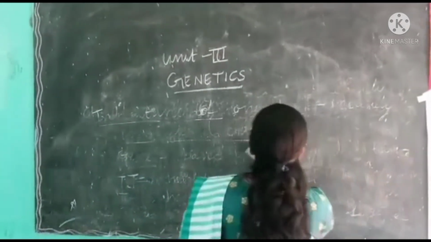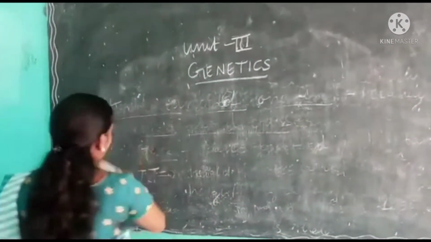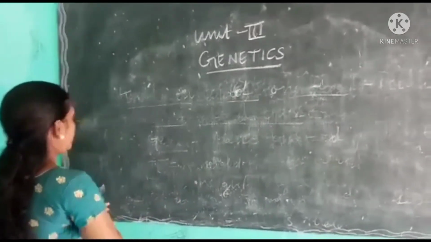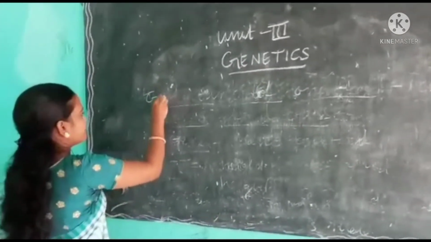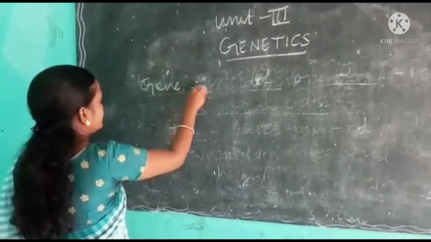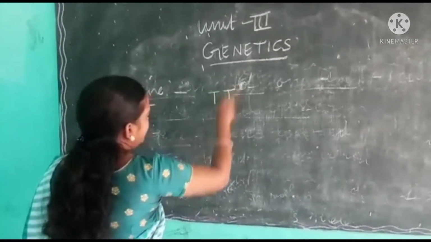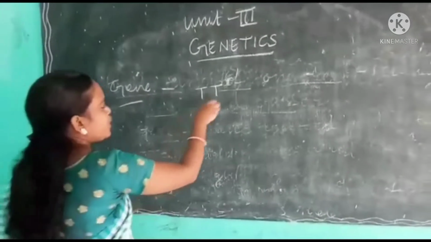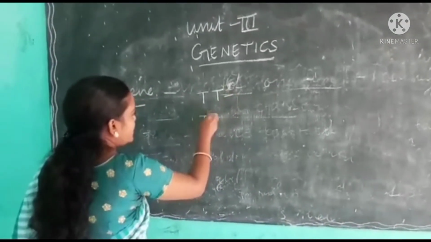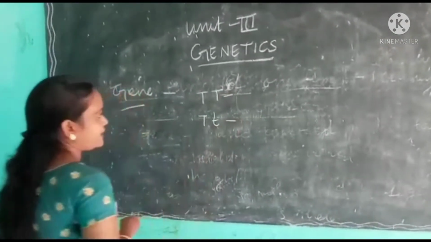Now I will explain the difference between gene and allele. See here, gene. For example, we take capital T. It is one gene, and capital T, small t is another gene.